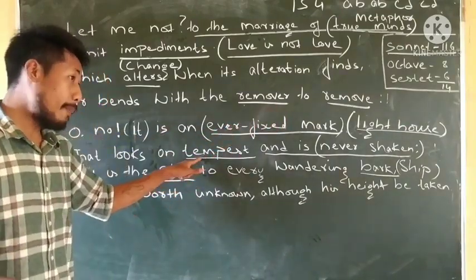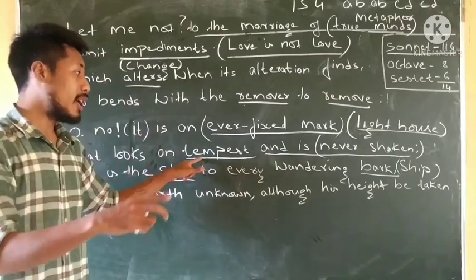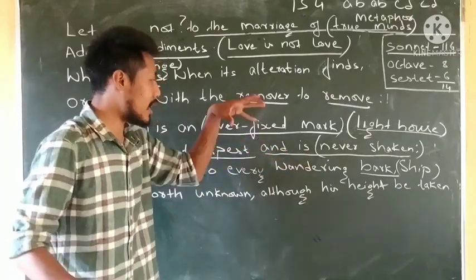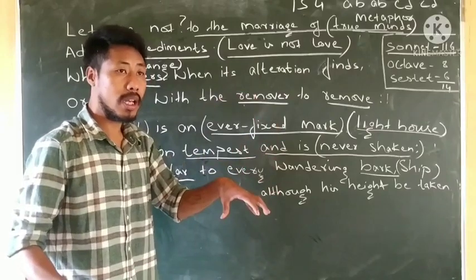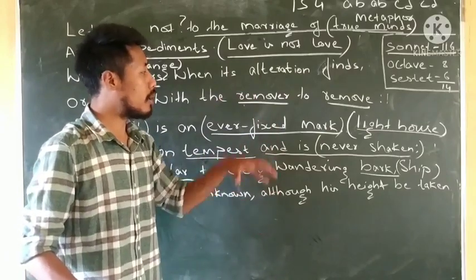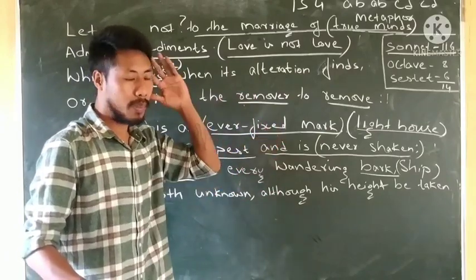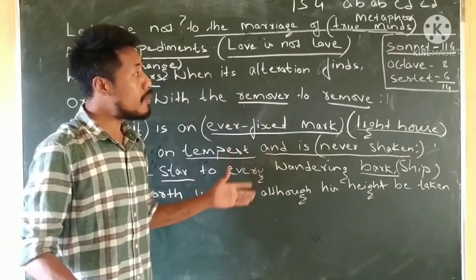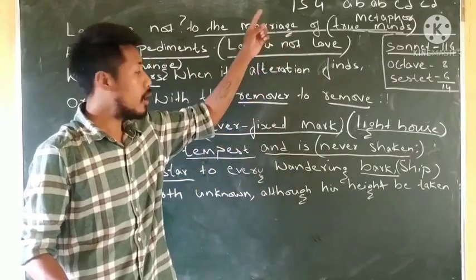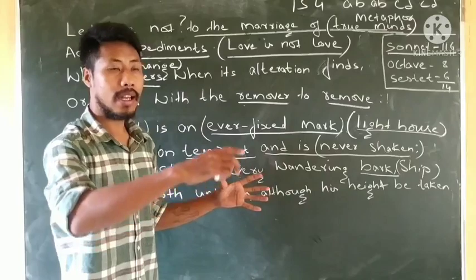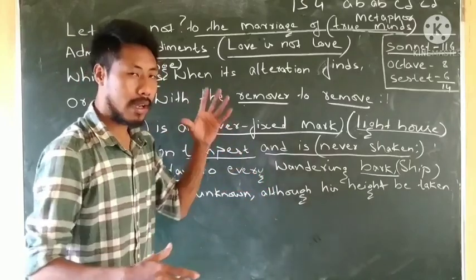Even when the tempest or the problem comes, they are never shaken, but they stick, and it is ever fixed in a concrete stronghold, because the love to which they have made a commitment cannot be moved, because it is strong and it is real love.